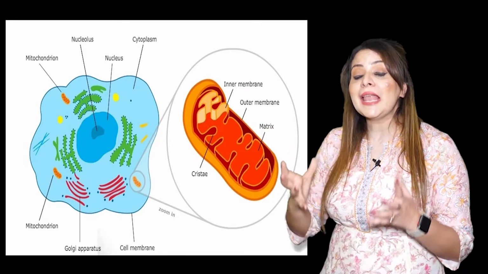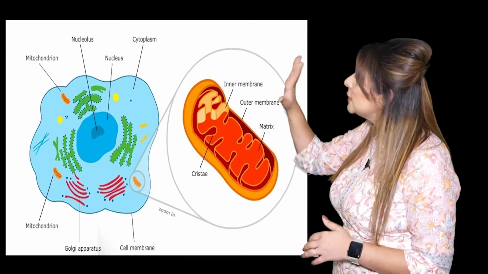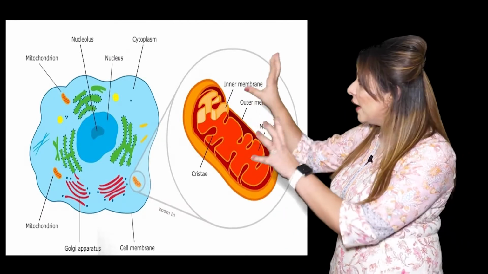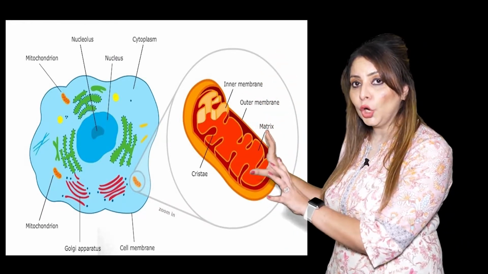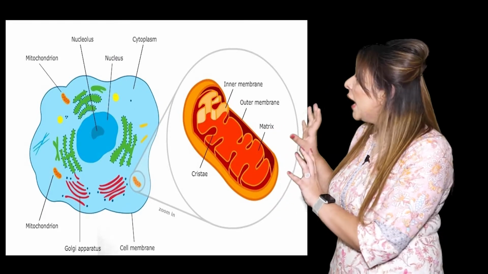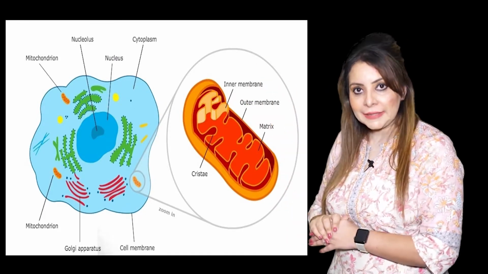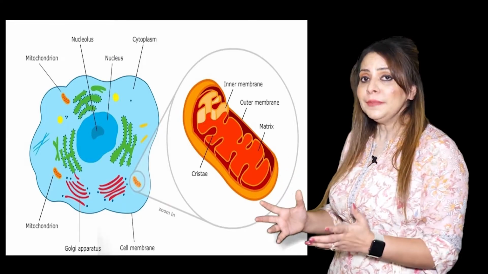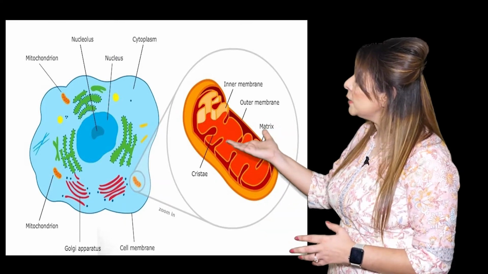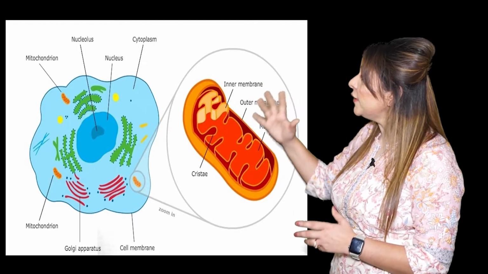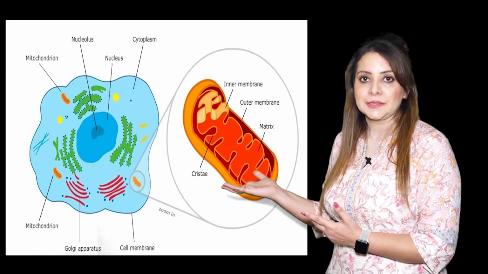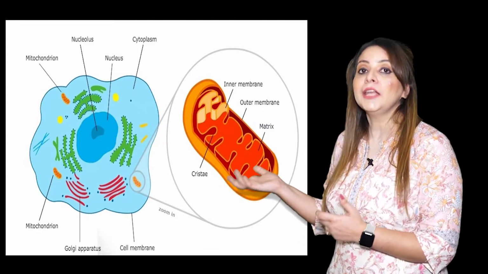So what does a cell actually possess? It has a covering, that is a cell membrane. Then inner to it we have the fluid, and this fluid is called cytoplasm, and we have the nucleus in the center which possesses the nuclear material. And apart from that, in cytoplasm we get to see different shaped structures. They are called organelles. What are they called? They are organelles.